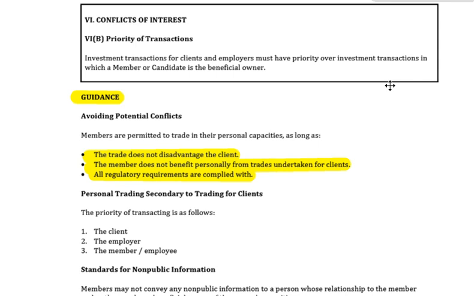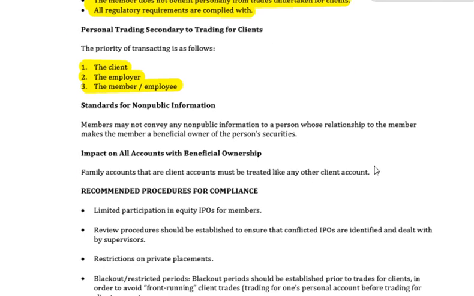Personal trading, secondary to trading for clients. Okay, we see the order over here, guys. Client first, employer next, and then you are last.